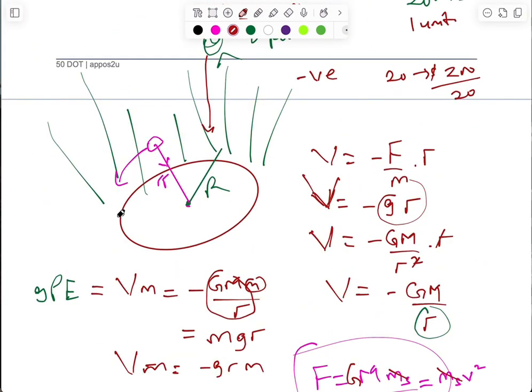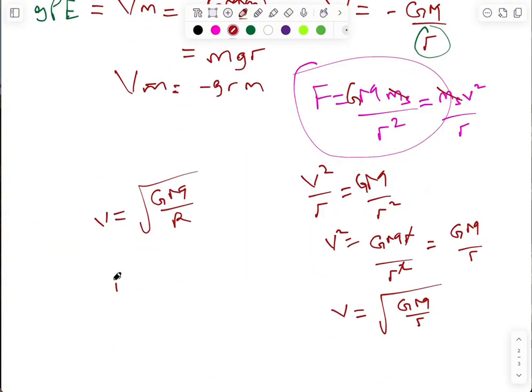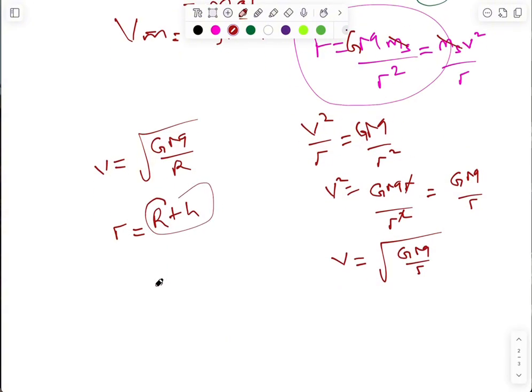However, there are some objects that are above the surface of the Earth at a certain height. Let's say this is at a certain height, h, above the Earth. So everything that I've used r for earlier, r now becomes r plus h. This implies that if the satellite or any object is at a significant height above the ground, then the distance between the center of mass of the object and the Earth is not approximately the radius of the Earth, and we use this r plus h, h being the height and r being the radius.